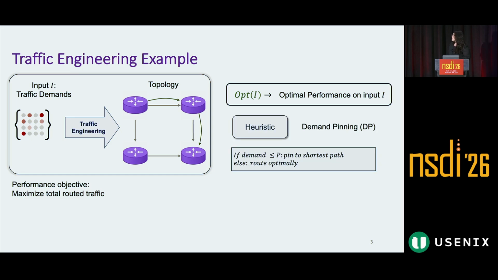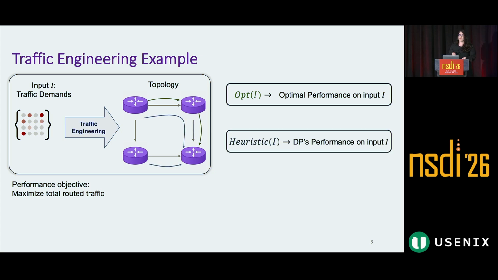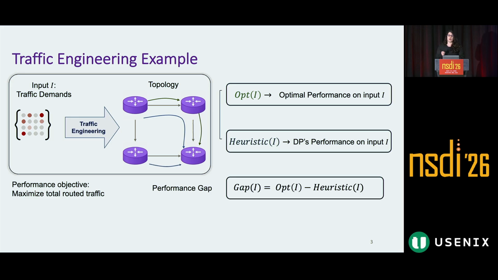A heuristic that was previously used in Azure is called demand pinning. It has a simple logic. For demands that are smaller than a threshold, it pins them to their shortest path. Otherwise, it routes them optimally. We show its performance on input I with heuristic of I. We call the difference between the heuristic and optimal performance the gap.